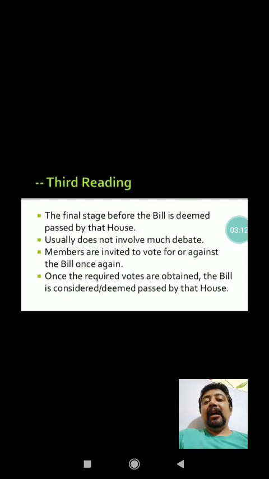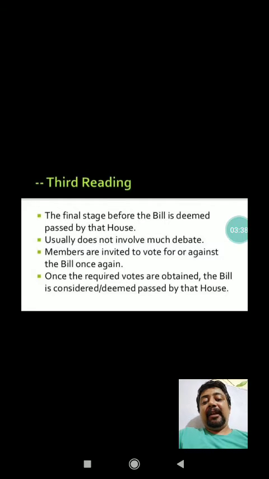Now after completing the second reading, it is the third reading. So what is going to happen inside the third reading? Here you can easily understand that the debate process is now over. Now in this reading, the most important or crucial thing is the voting system. So here members are invited to vote for or against the bill.